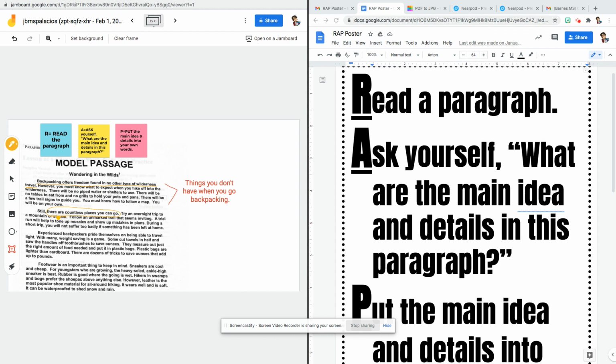Here goes. This paragraph is about several examples of places you can go when you're backpacking. You can go up a mountain, you can hike to a stream, you can walk along an unmarked trail. You may have noticed I didn't mention all the details in the paragraph. Which details did I not cover? I didn't talk about going on a run. That's right. I didn't talk about the trial run to tone up my muscles or not suffering on short trips.